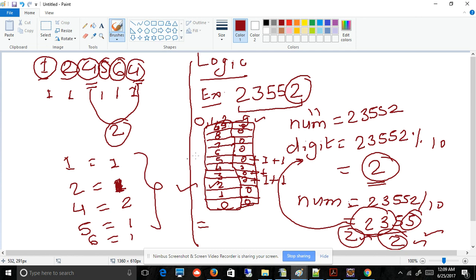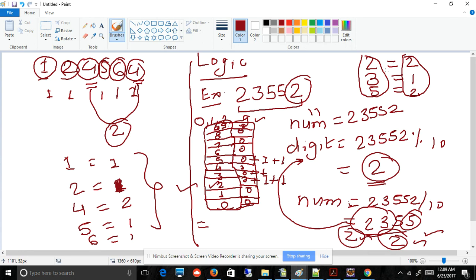So we will represent it something like 2 equal to 2, 3 equal to 1, and 5 equal to 2. So this is the digit and this is their frequency. Hope you understand the logic of how we will do it.